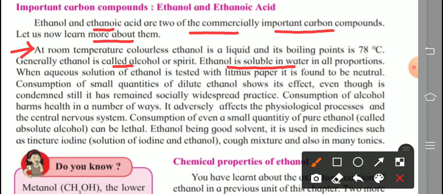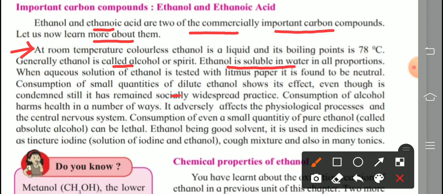I am writing in short. Next point: its aqueous solution is found to be neutral. You write like this: generally, it is called alcohol or spirit. That point is already over. It is soluble in water in all proportions. Check that point given here. And next, it is combustible and burns with a blue flame. This is an extra point that is not given in our text, but you remember. If you are interested, then you write it, otherwise you write whatever points are given in the textbook.